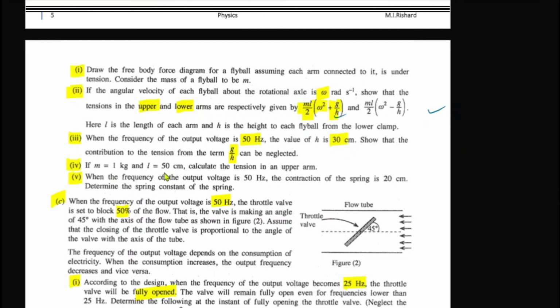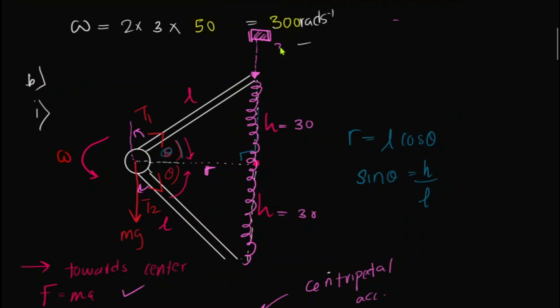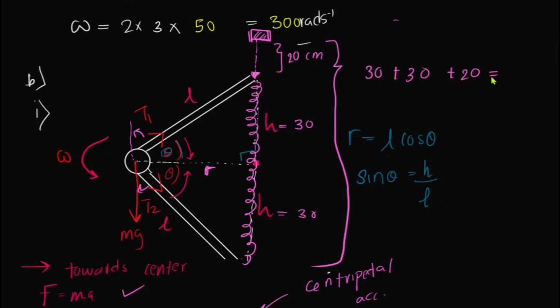Okay. And then also they have told when the frequency is 50, the spring is contracted by 20 centimeters. So what should be the natural length of the spring? 30 plus 30. Okay, this is 20, right? So they have given it as 20. I have taken it as, sorry, my bad. This is 20. 30 plus 30 plus 20. This is 80 centimeters. So therefore the natural length is 80 centimeters.